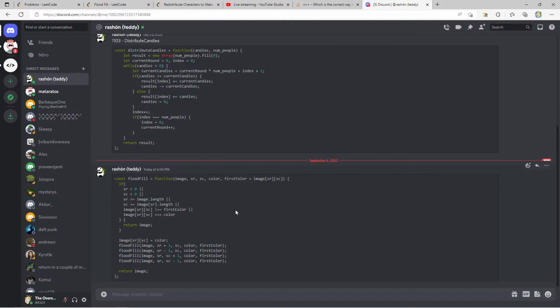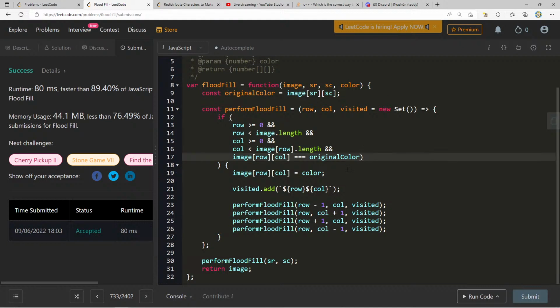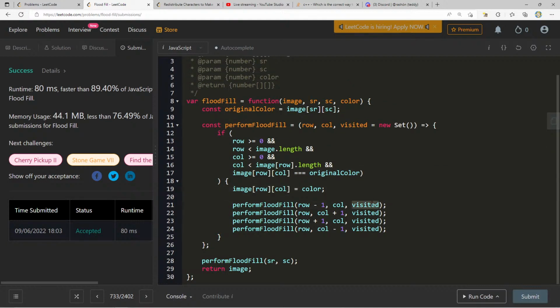If it's not equal to first color, or it's already equal to color, we just return the image. Let me remove visited. Let me remove all these visiteds.